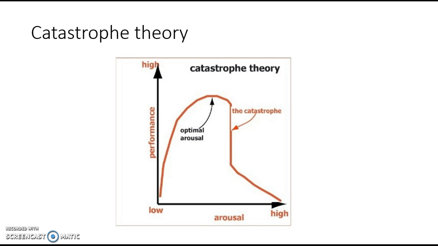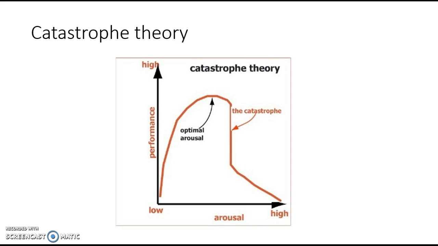An example would be a basketball player missing 10 shots in a row, allowing the opposition to get a lead. After this initial catastrophe, it may demotivate the people in the team, and therefore the other team get even more of a lead and eventually they lose. This is an example of how it can negatively affect performance on a team and an individual.